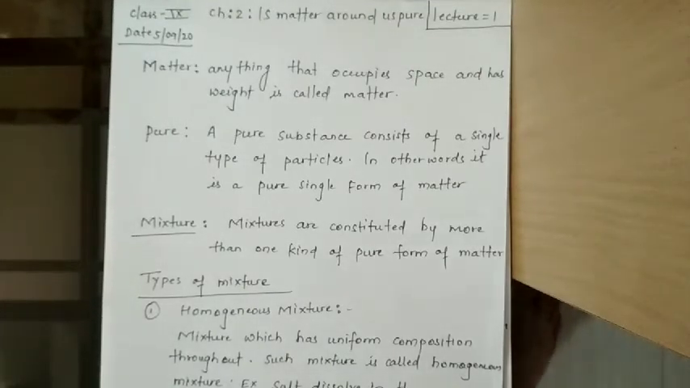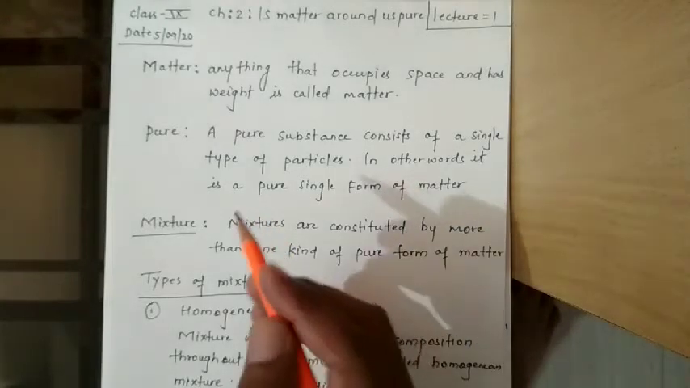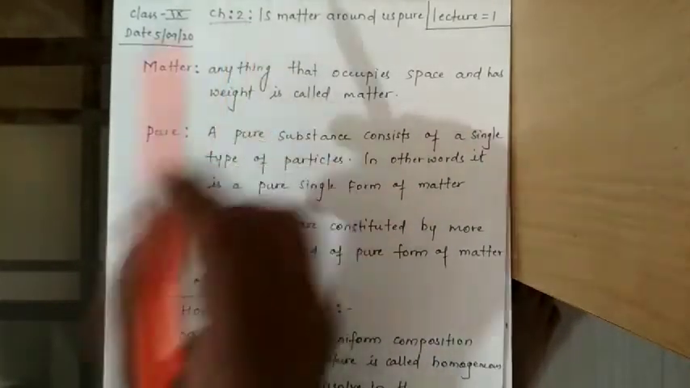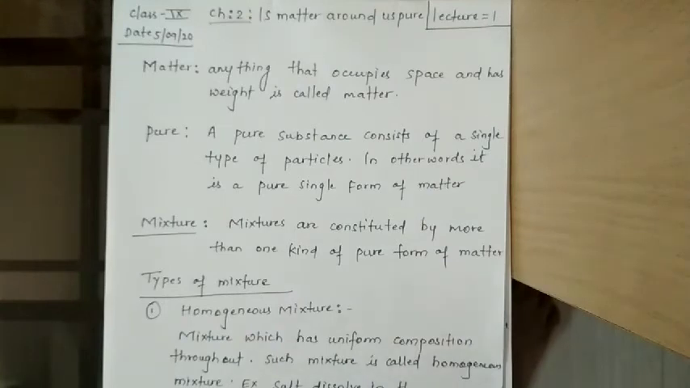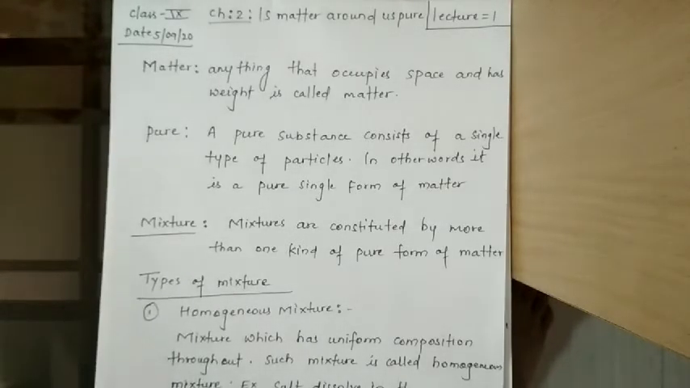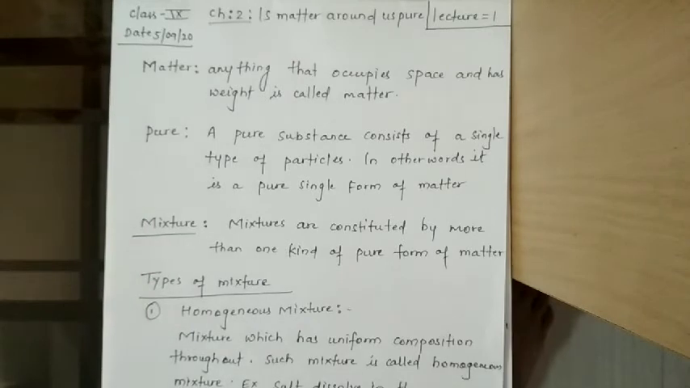Welcome back to this first lecture of class 9th, chapter number 2. Here chapter number 2 is Matter Around Us Pure. Now, have you ever noticed that this word pure is written on every pack of consumable substances?